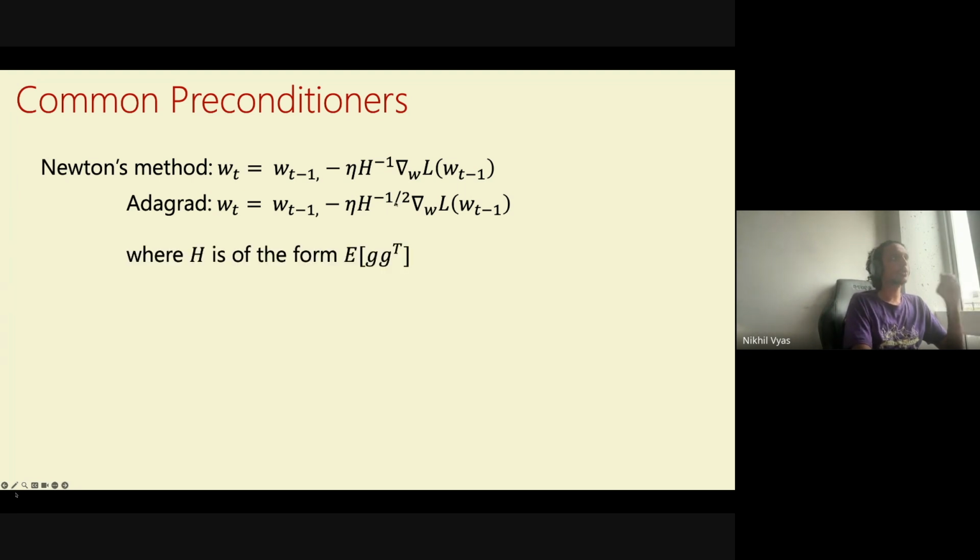But the only thing that will matter to us for the purposes of this talk is that for both of these methods, H is of this form or close to this form: the expectation of gradient times gradient transpose. So it's some covariance matrix of things which either are gradients or are close to gradients. One thing to note here is that G is a vector, right? It's a vector of size number of parameters. And the common preconditioners that people consider multiply by H to the power of some minus p, where H is the covariance of something like gradients.